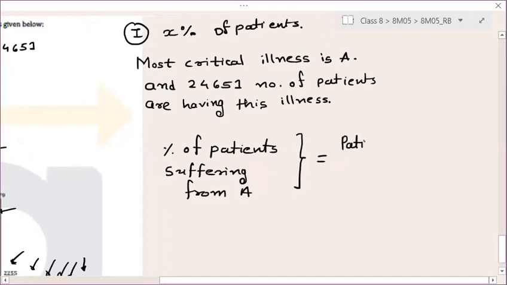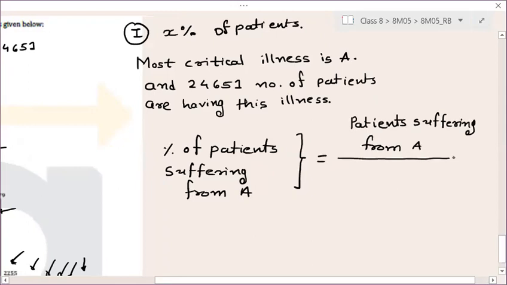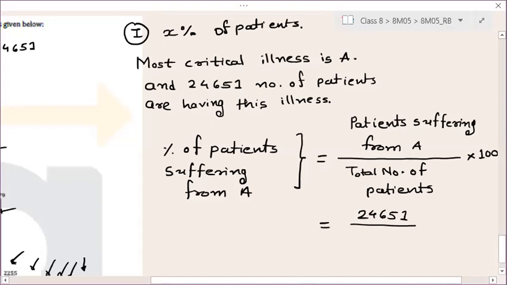Right, here I can write patients suffering from A divided by total number of patients into 100. Divide by total number of patients into 100. So here patients suffering from A are 24651. Now tell me, how many total number of patients are there? Students.